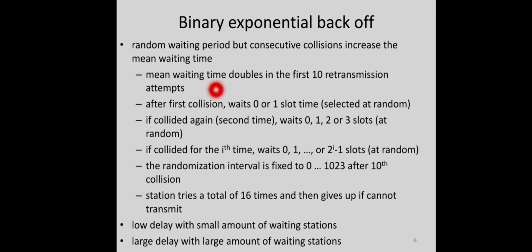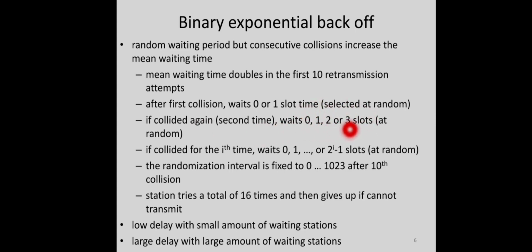So the mean waiting time doubles in the first 10 retransmission attempts. After the first collision, wait 0 or 1 slot time. Randomly, one among these two will be chosen by the station. That means if it is 0, it can immediately try again for retransmission. If it is 1 slot, it has to wait for the next slot. Okay, and if collided again, for the second collision it waits for 0, 1, 2 or 3 slots.